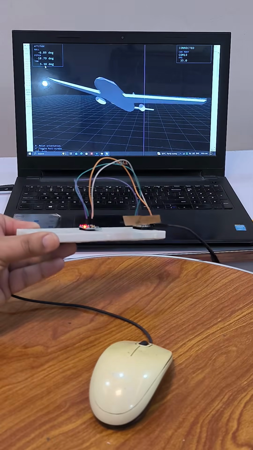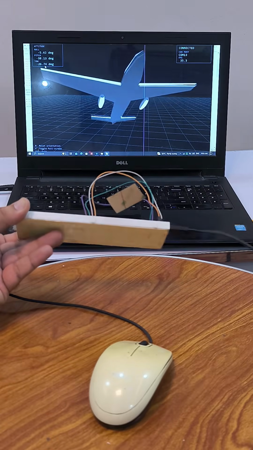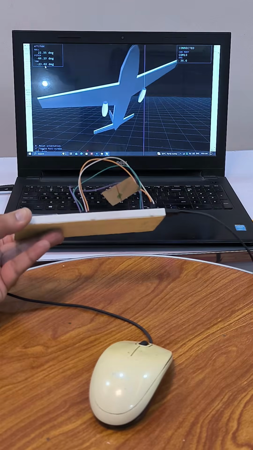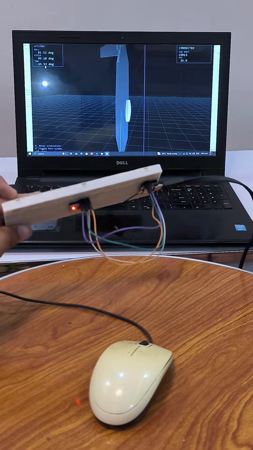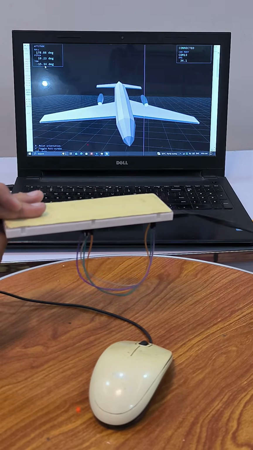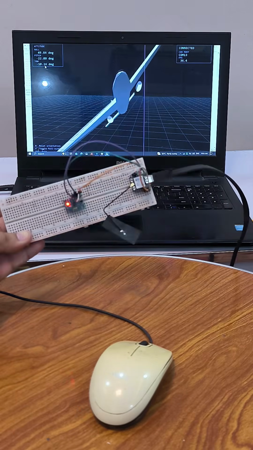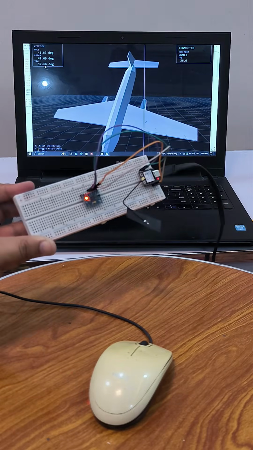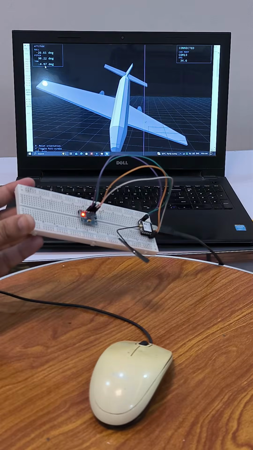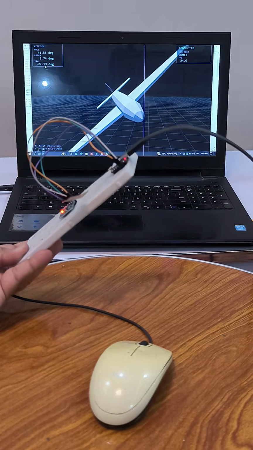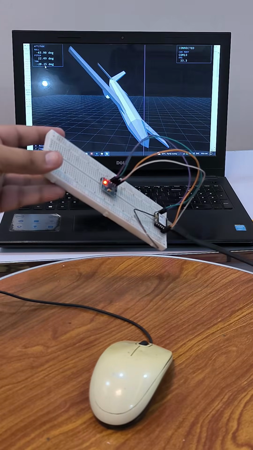Whether I rotate it left, right, forward, backward, or even flip it upside down, the 3D airplane perfectly follows the sensor movement. This project combines embedded systems, Python, and 3D graphics to create a smooth and realistic motion